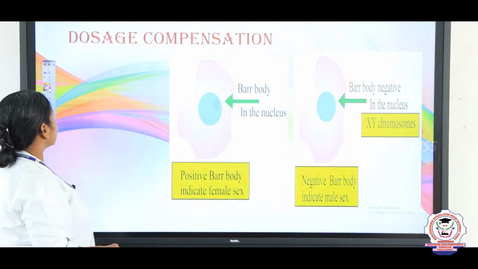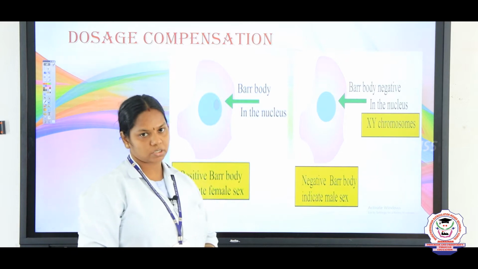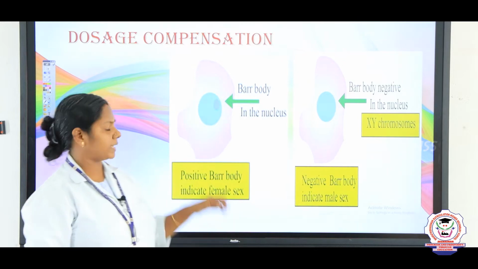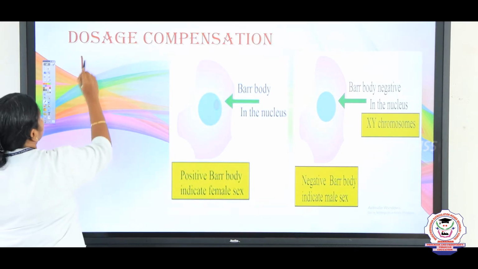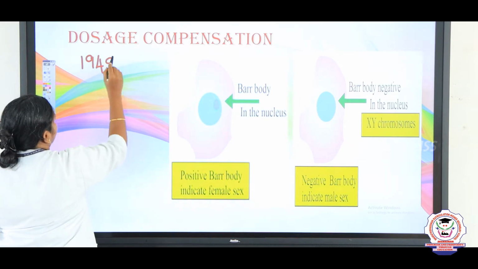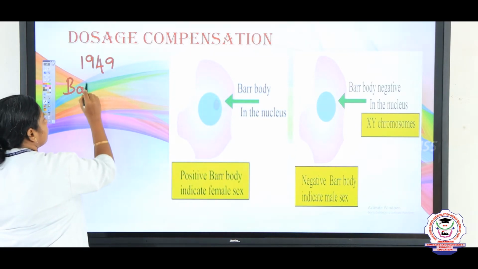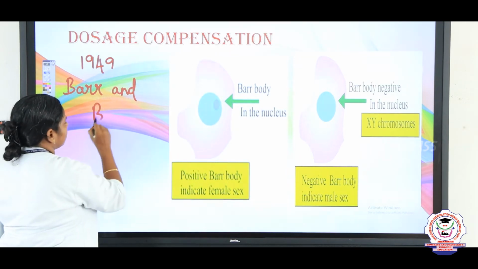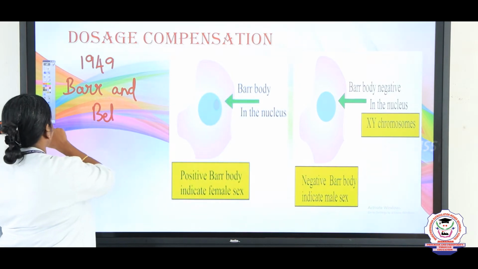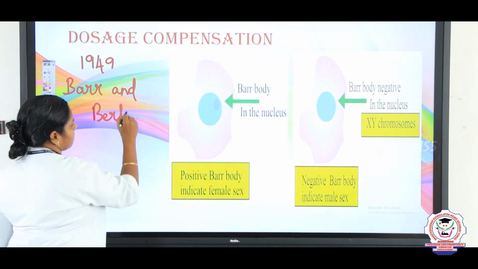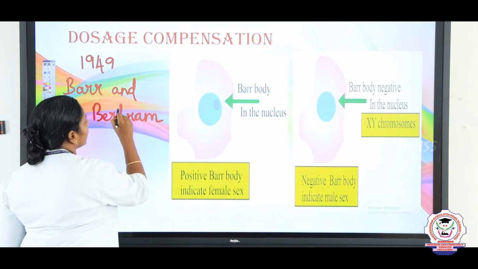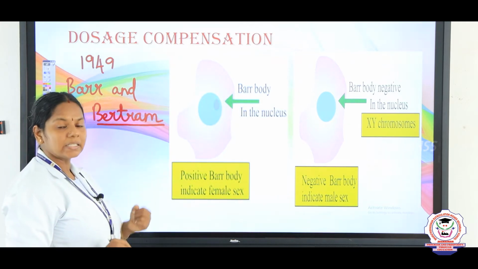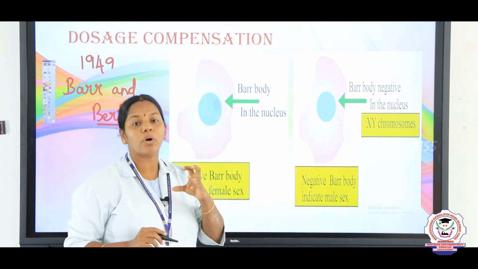In this session we are going to study about dosage compensation, right? Dosage compensation, in short we call it Barr bodies. In the year 1949, Barr and Bertram, while examining the cat nerve cells, found that in the female cat some condensed body is present.